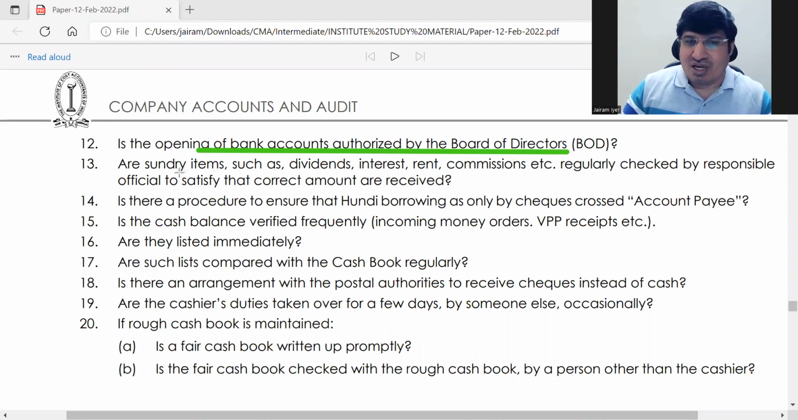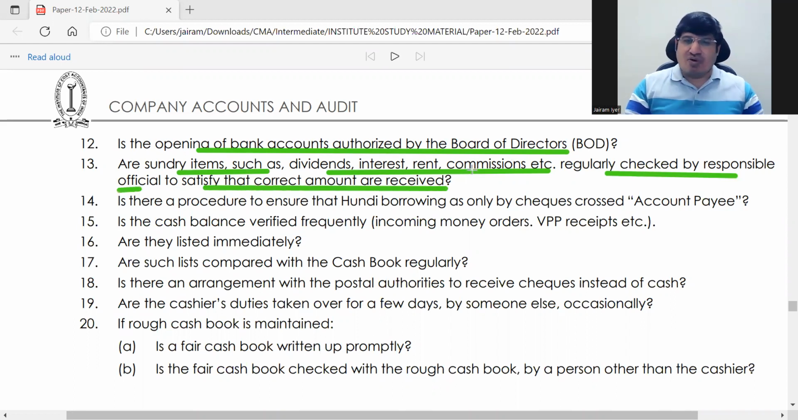ठीक है. Now, are sundry items like dividend, interest, rent, commission, ठीक है, these kind of receipts, are these regularly checked by a responsible official to satisfy that correct amount is received? There are small amounts, there's a chance that little less or more is received. Okay, so someone should check that you are receiving the right amount.